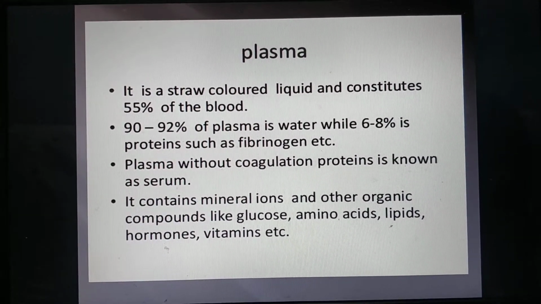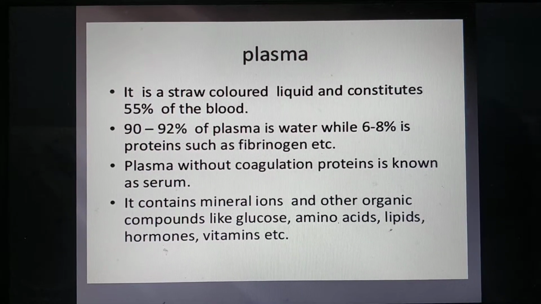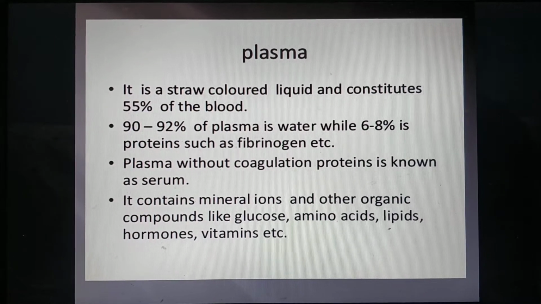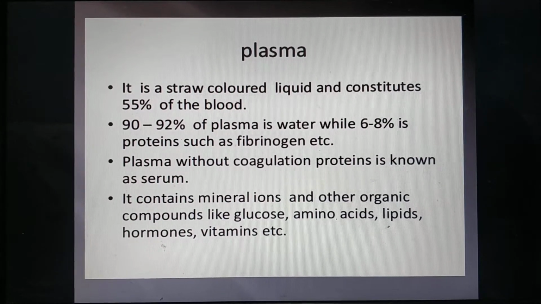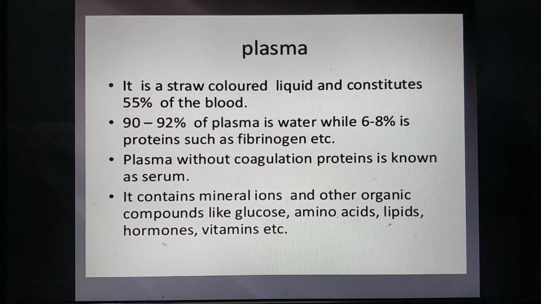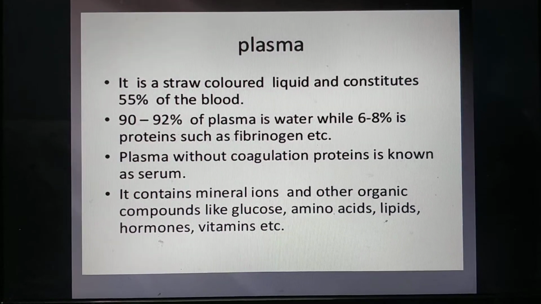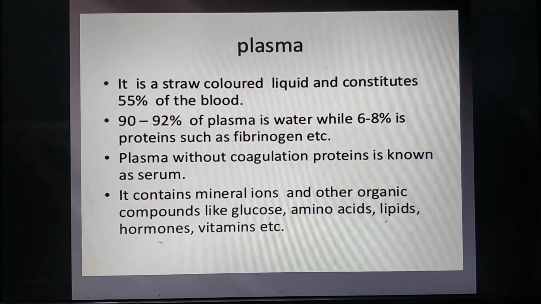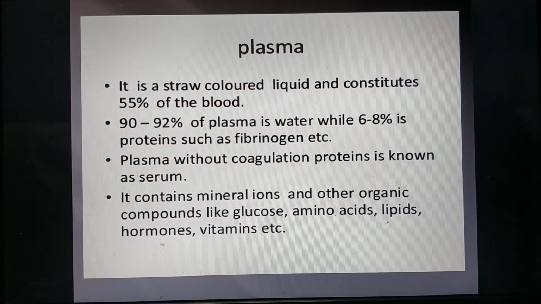Plasma is a straw-colored, pale yellow fluid, and it mainly constitutes 55% of the blood, and 90 to 92% of the plasma is water. Then there are proteins, different albumins, fibrinogens, and plasma without coagulation proteins is known as serum. Besides this, it contains different food materials, organic compounds, glucose, amino acids, as well as certain wastes in the blood.